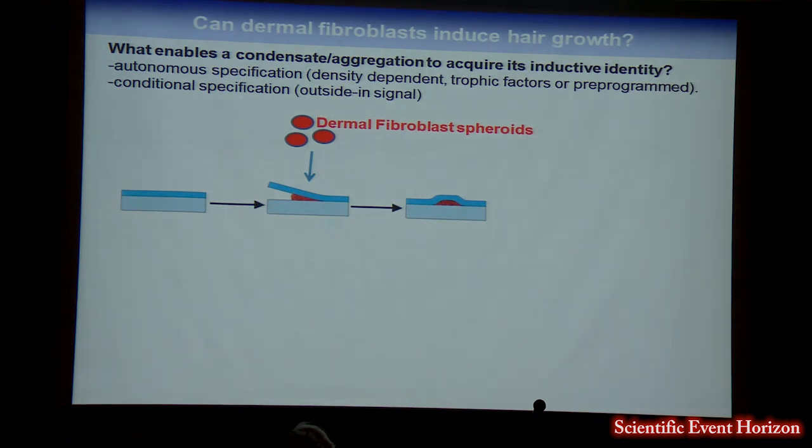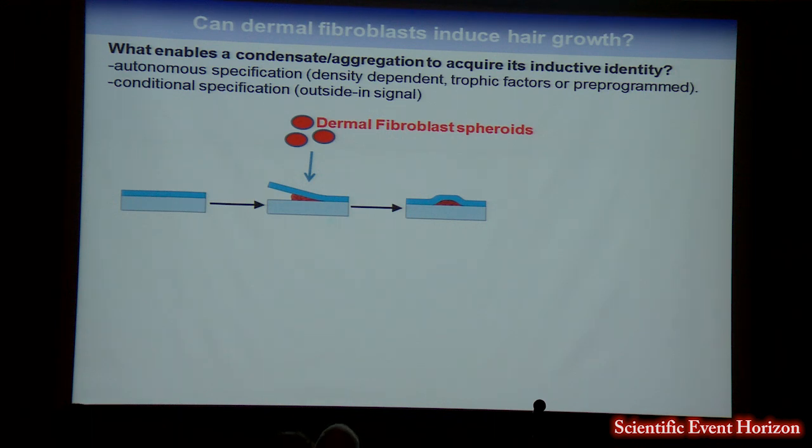So another question is, what enables a condensate or an aggregation to actually acquire its inductive identity? Is it autonomous or is it conditional? Is it density dependent? And so one thing that we decided to do was to analyze the capacity of fibroblast spheroids to also induce hair growth. And so we took fibroblasts from the same donors of the dermal papilla spheroids who were inductive. We grew these in hanging drops to form dermal spheroids. These also contained 3,000 cells, and they were approximately the same size as the spheroids formed from the dermal papilla cells, although density is obviously something we can't control.